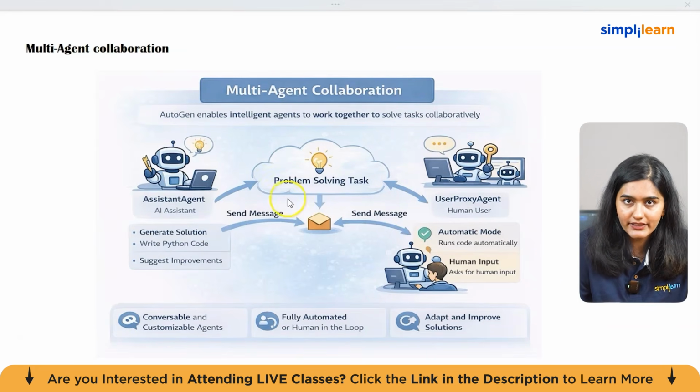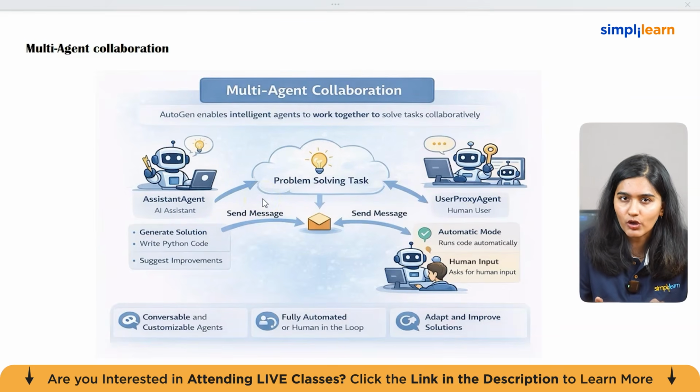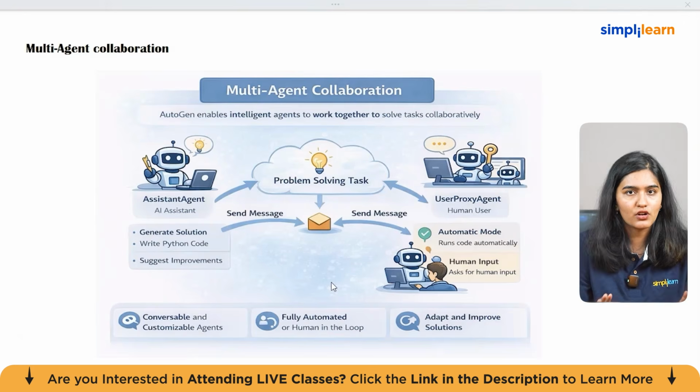Now, on the left side of the diagram, we can see an assistant agent, which acts as the AI assistant. This agent is typically powered by a large language model and is responsible for generating solutions and reasoning about the problem, for example writing Python code, generating a solution, or suggesting improvements. If the problem involves analyzing data, performing calculations or processing information, the assistant can generate Python code to solve it. After the code runs, the assistant can also review the results and refine the solution if necessary. This makes the assistant agent responsible for the main reasoning and problem-solving part of the workflow.